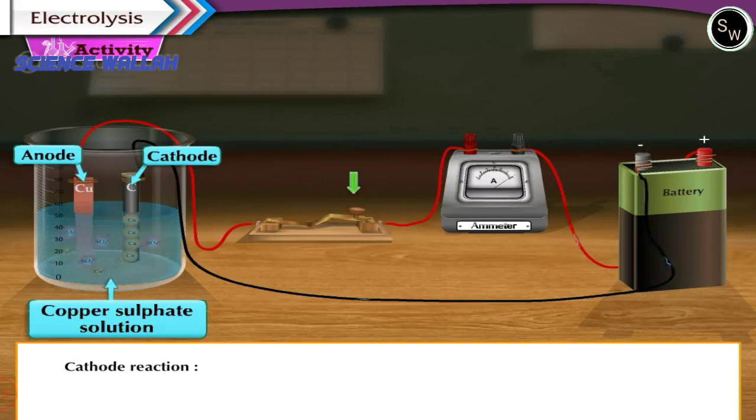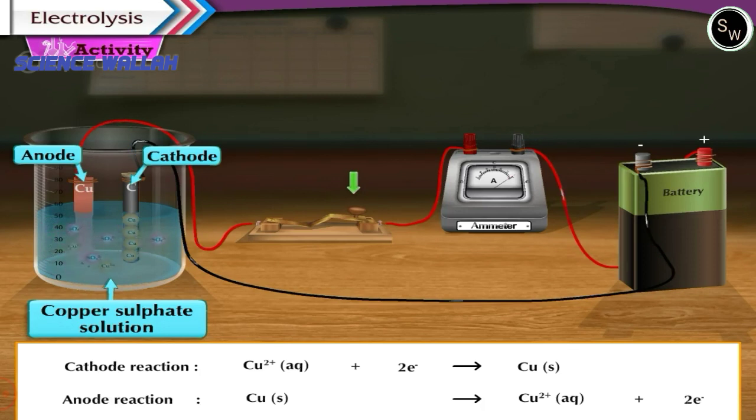The electrolysis process involves two parts. One is the reaction at the cathode. It is represented as copper ion plus 2 electrons give copper atom, while the other is the reaction at the anode. It is represented as copper atom gives copper ion and 2 electrons.